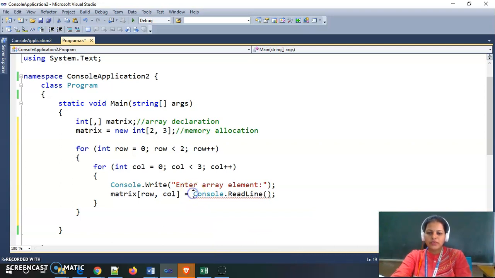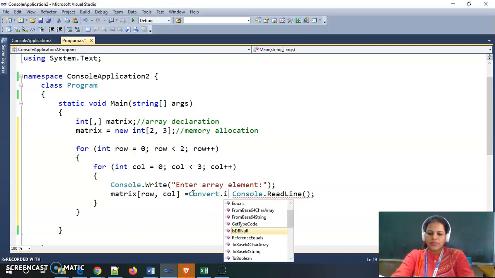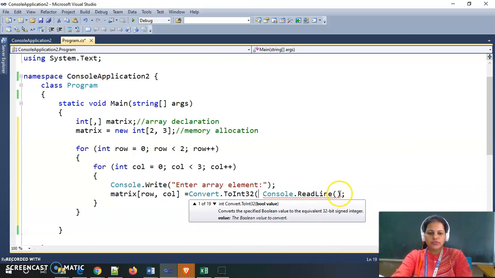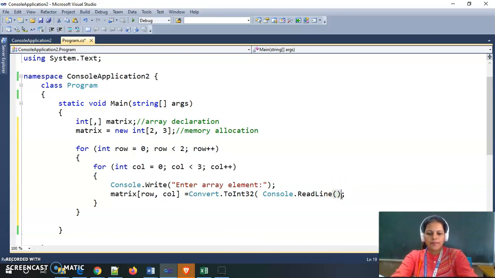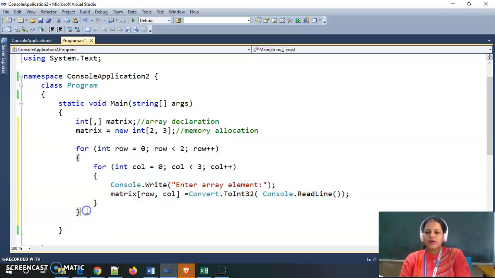Now this gives me a string value, so I need to convert it into int. So I am giving here Convert.ToInt32. In this way we are accepting values from the user and storing them inside this two-dimensional matrix array.